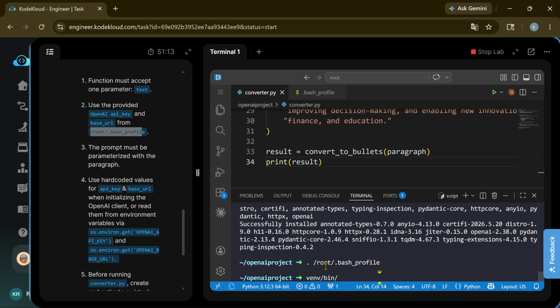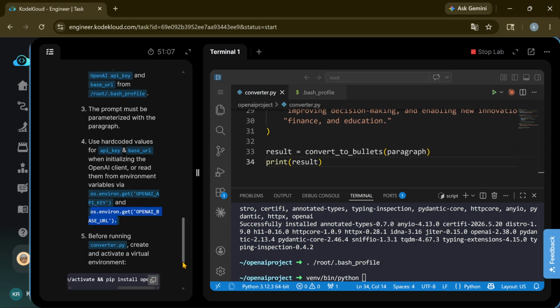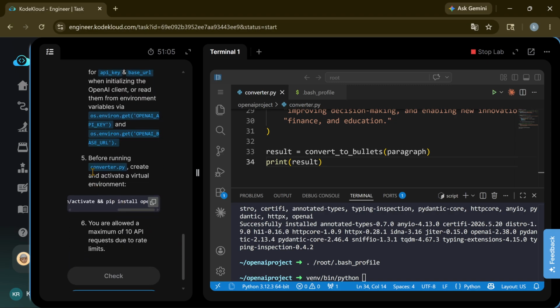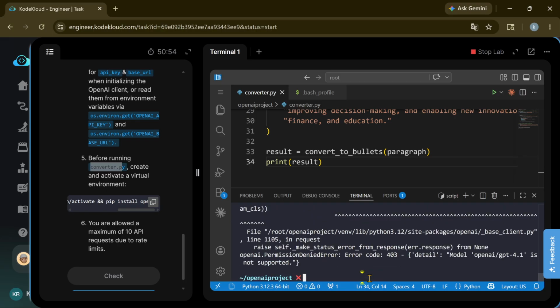Now we run with the venv bin python. Now run our file name, converter.py. Run the file. Permission denied, OpenAI project, site packages, line 1105 in request.